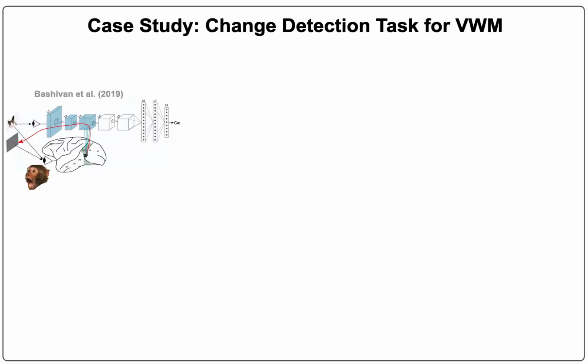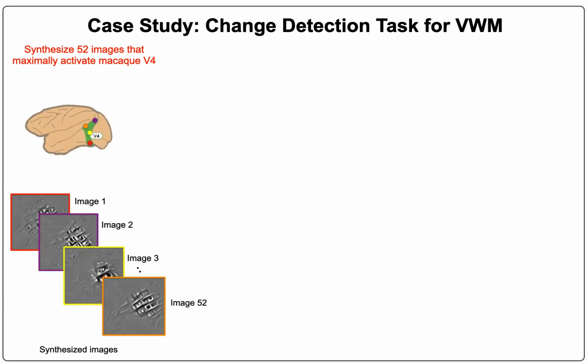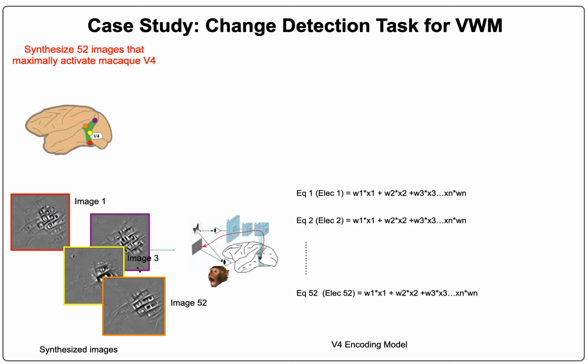We first leveraged this V4 encoding model made available by Bashivan and colleagues to resynthesize 52 stimuli that would maximally activate and fire 52 neural sites in the macaque V4. Once we generate these images, we subsequently set out to quantify the representational space comprising them. And just to first remind you, even though each of these 52 images maximally drive a specific site, it still activates the remaining 51 sites to some extent.